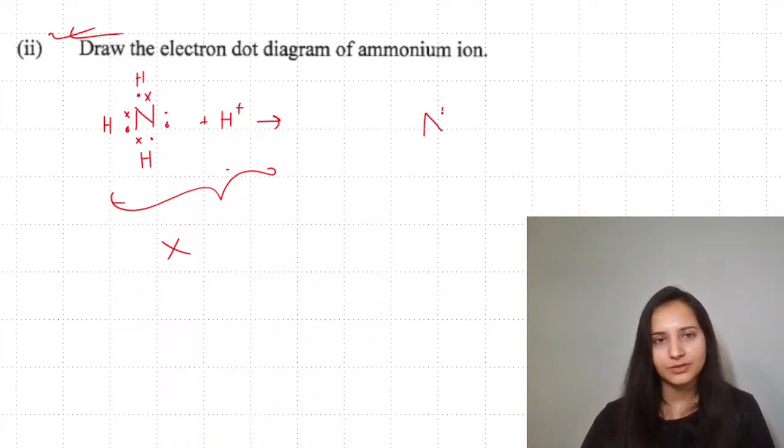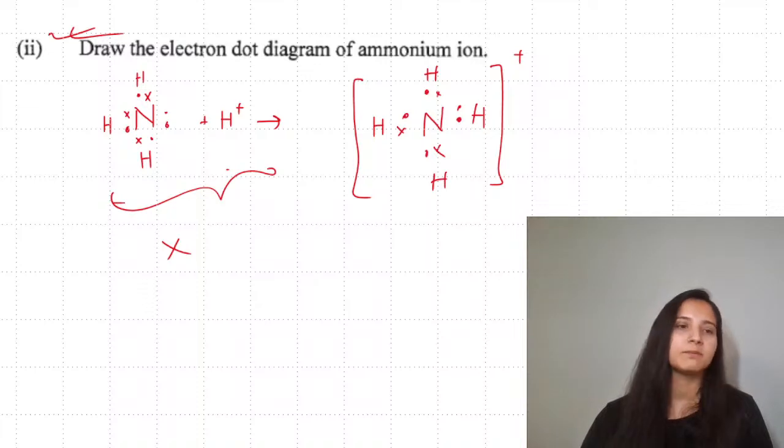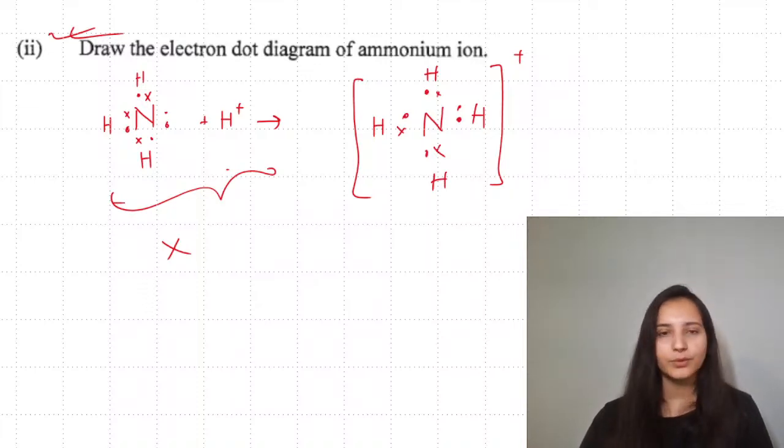So you will draw nitrogen, then you will be drawing these hydrogens which are present via covalent bond. Since it is a covalent bond, hence you can see the difference in the electrons. This hydrogen came and joined via coordinate bond, and overall 1 plus you will write. This is what you are going to do. The earlier one is not required.